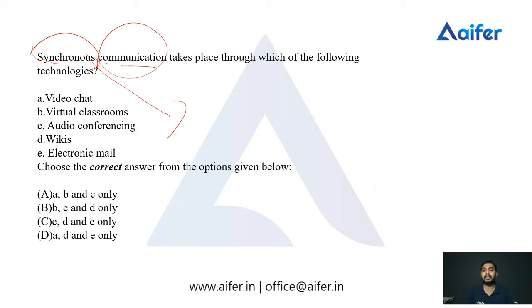So the question is: synchronous communication takes place through which of the following technologies? Apart from the five kinds of technologies, we have been given four options. Option A: A, B and C only. Option B: B, C and D only. Option C: C, D and E only. Option D: A, D and E only. So let's move to the answer.